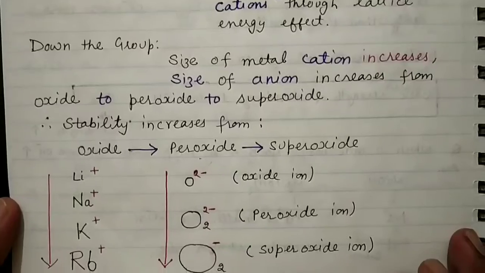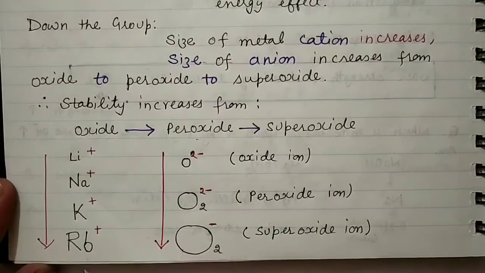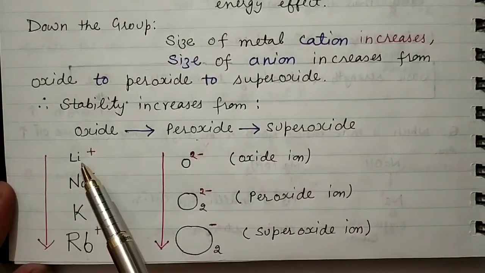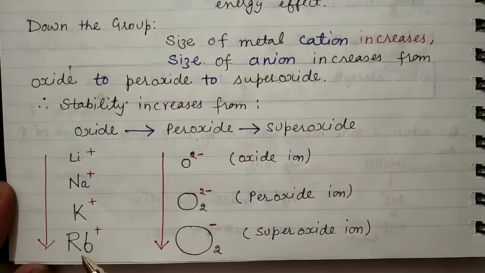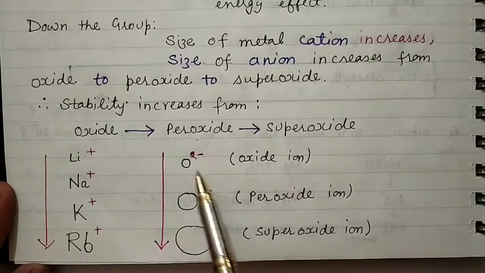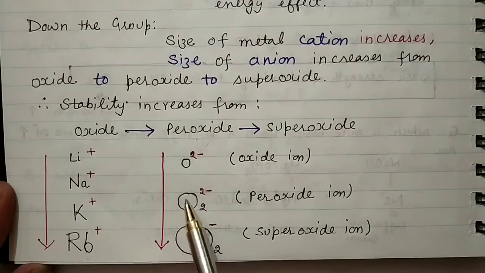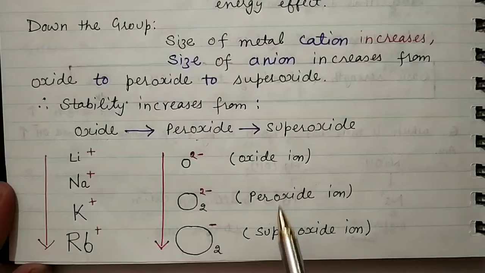As we move down the group from lithium to rubidium, the size of lithium is smaller and the size of rubidium is larger, as you can see from this piece of paper. Likewise, the oxide ion O2-, will have the smallest size, peroxide O2 2- comparatively bigger size, and superoxide O2-, will have the largest size among these three.